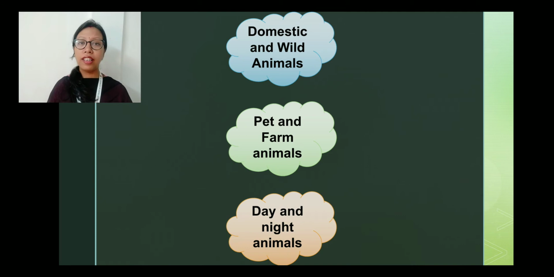Then what are the night animals? Night animals are those animals which are active during the night and they sleep or rest the whole day. This is the opposite of the day animals. These animals are active during the night, but during the daytime we are not going to find these animals. Why? Because they are resting or sleeping. So what are the animals that fall into night animals? We have bats, owls, mouse, hedgehog, etc. Okay, so these are some of the categories or different types of animals.